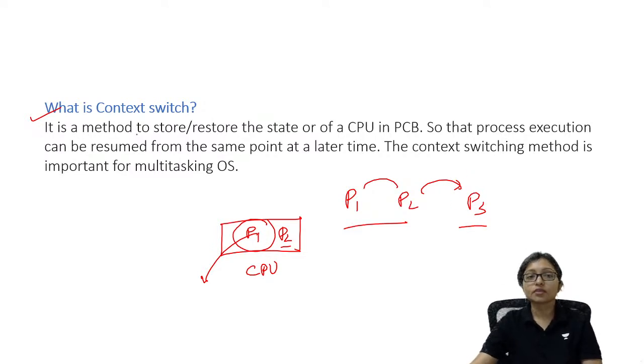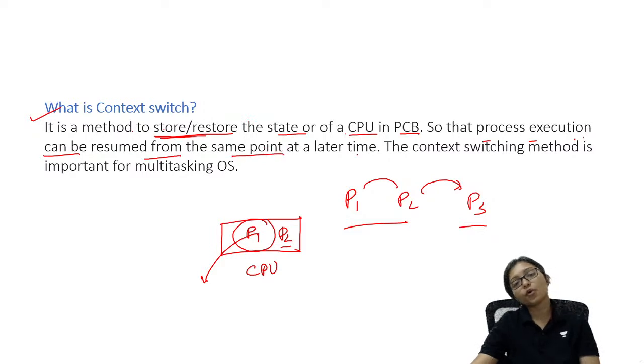Okay. So the method to store and restore the state of the CPU in the PCB, so that the process execution can be resumed from some point and later it will come again. This is called context switching.